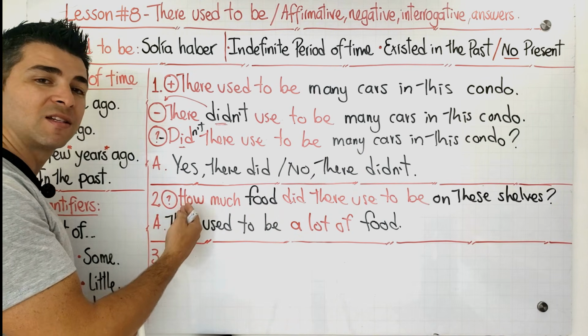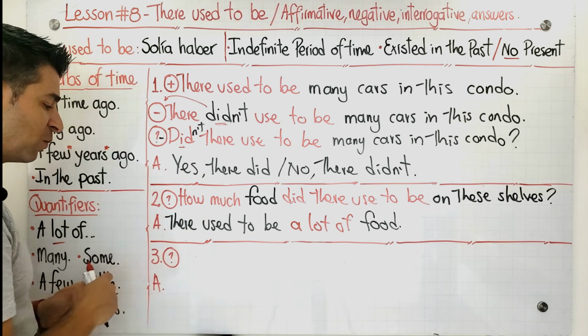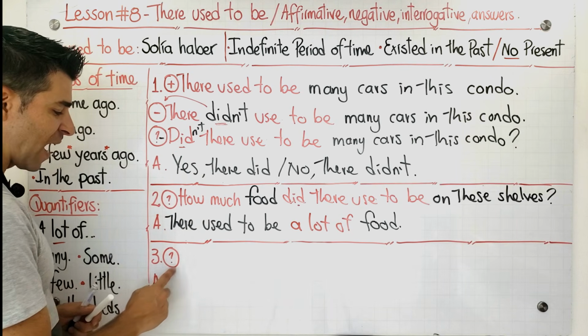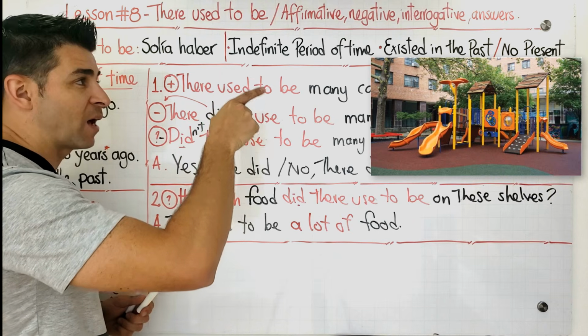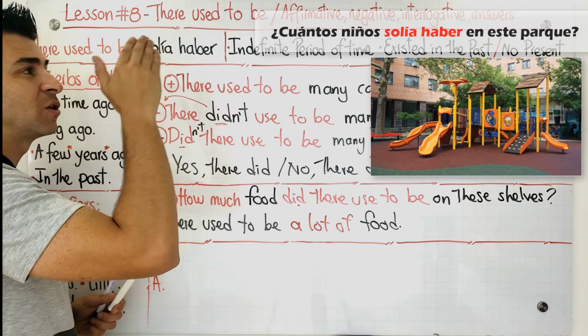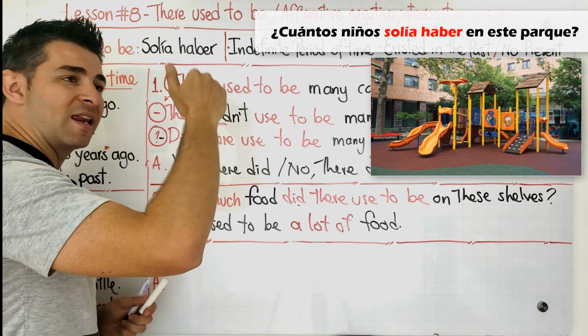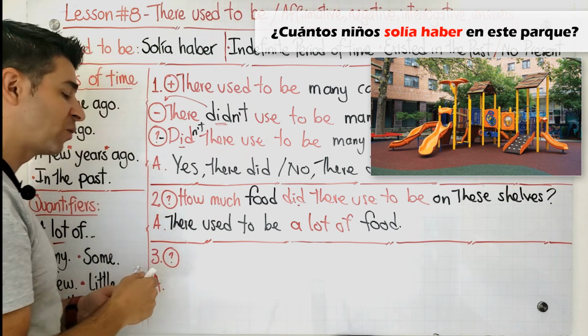What do you think about this number 2? Okay, espero que lo hayan hecho muy bien. Look at this number 3, guys. This is a question that we're going to make according to this picture that we have. And the question is, ¿cuántos niños solía haber en este parque? Try to do it with me, please.